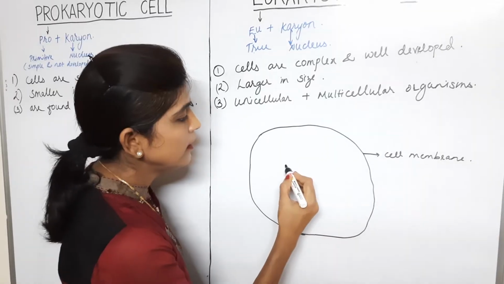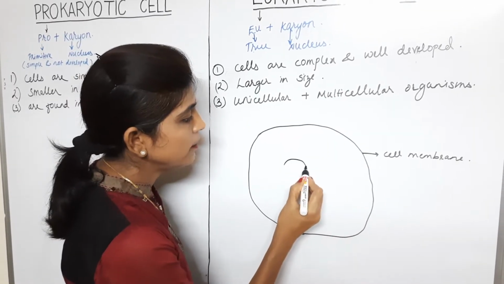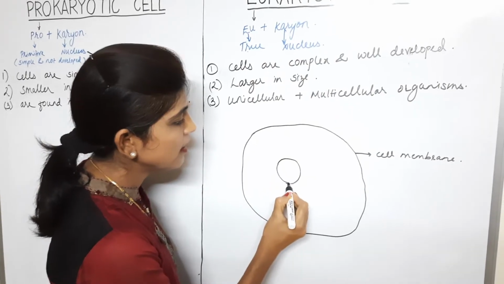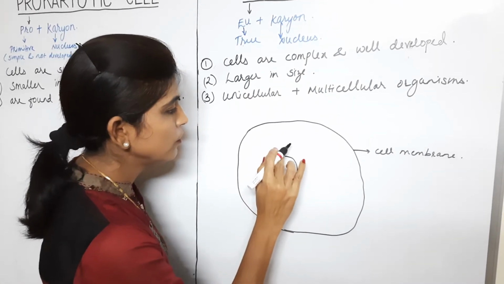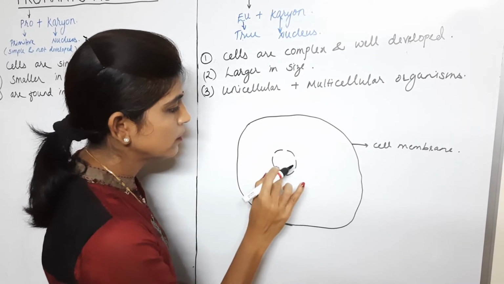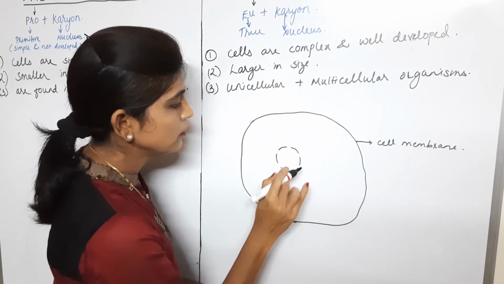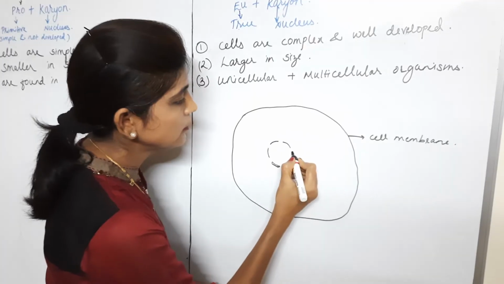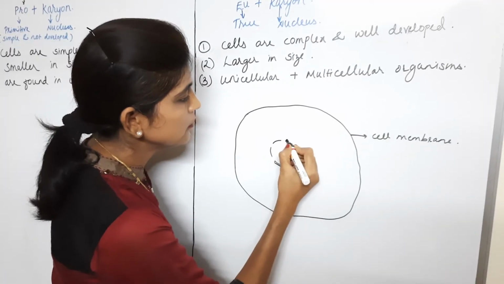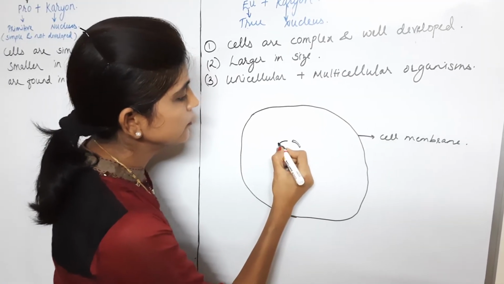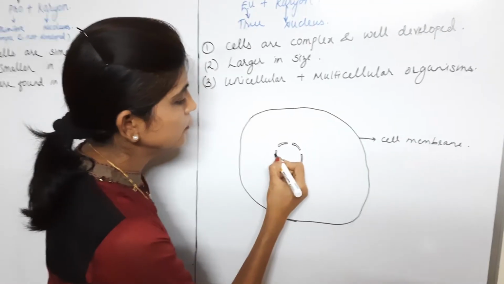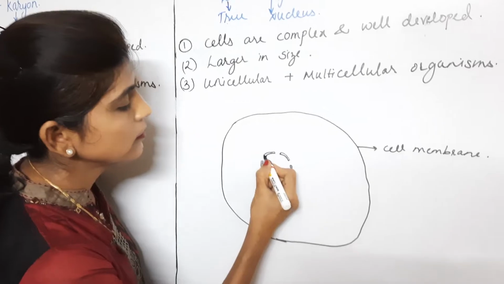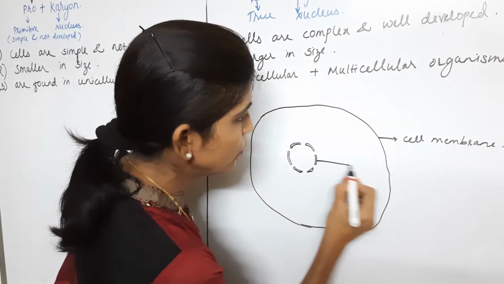In animal cell, there is a centrally placed nucleus which is double membrane. So let us draw the double membrane, the nuclear membrane. And these are nuclear pores. Okay, so this is the nuclear membrane.